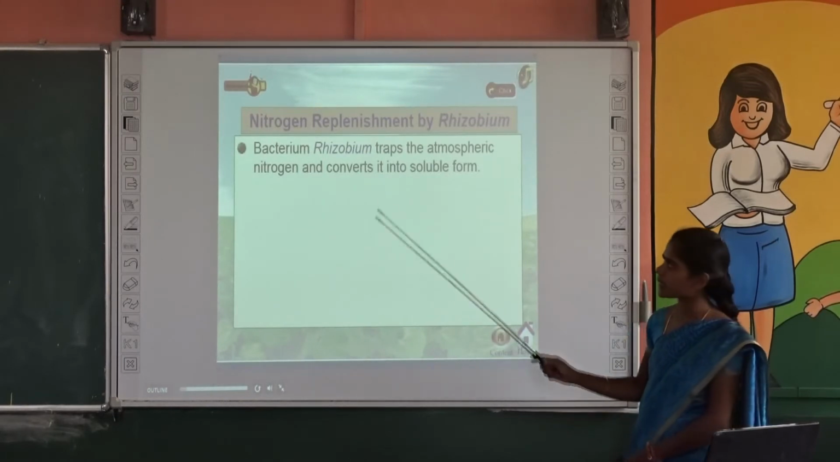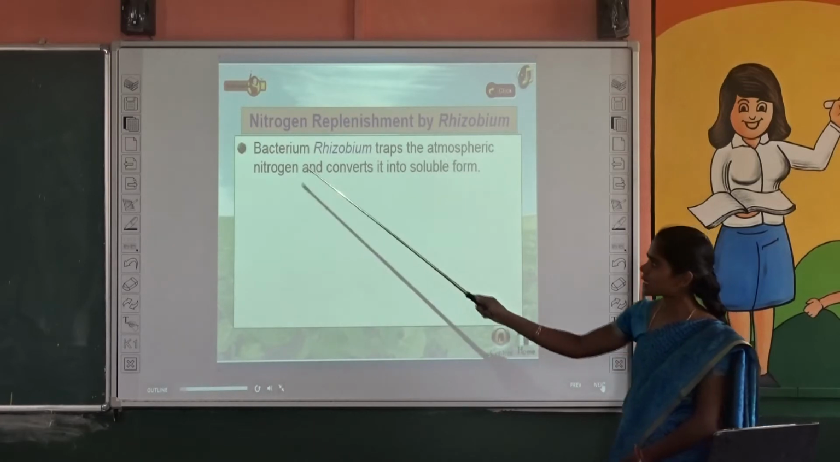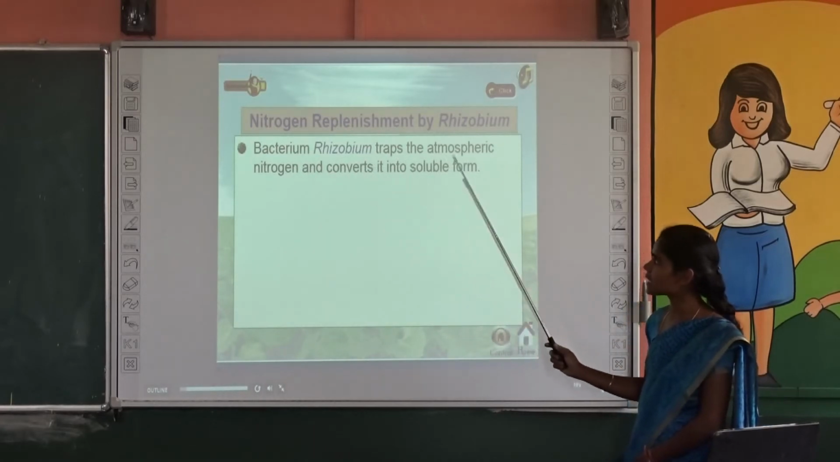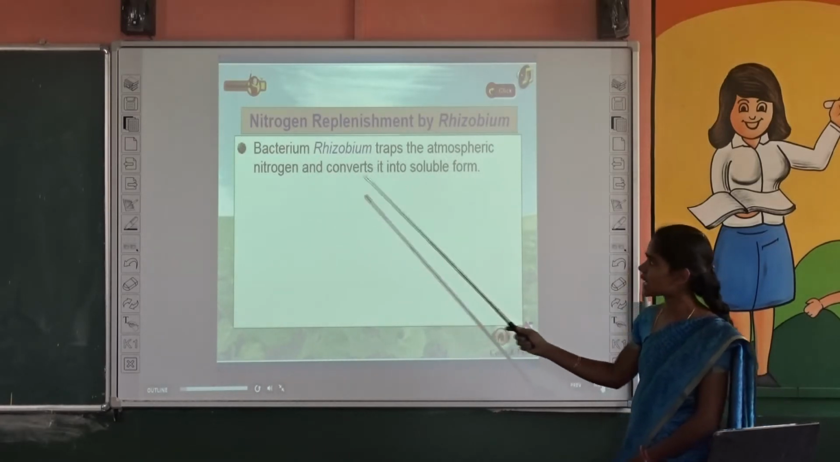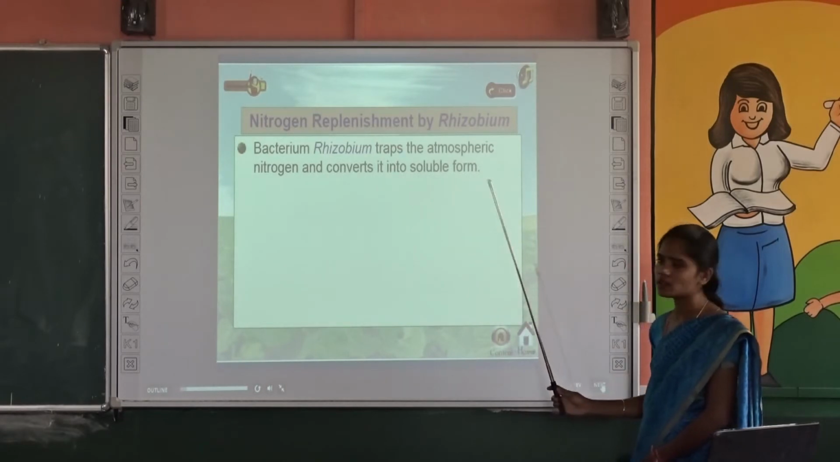nitrogen replenishment by rhizobium. A bacterium rhizobium traps the atmospheric nitrogen and converts it into the soluble form.